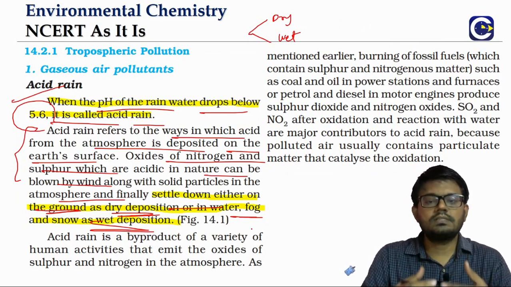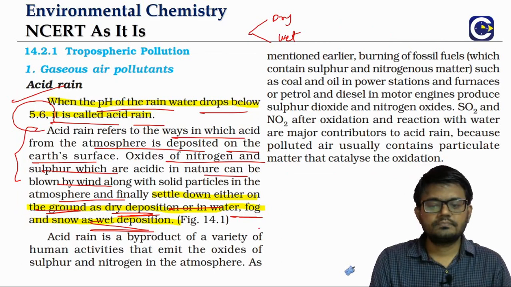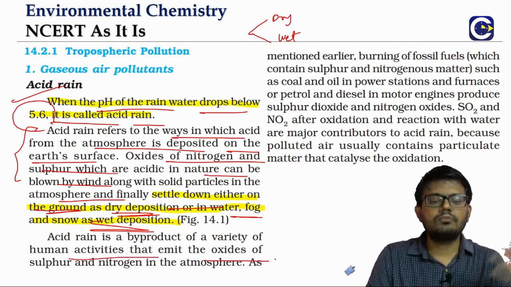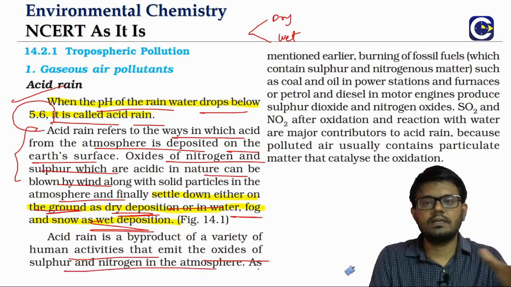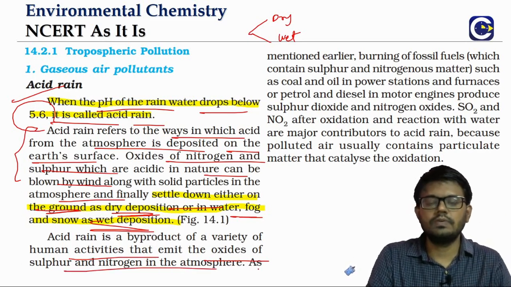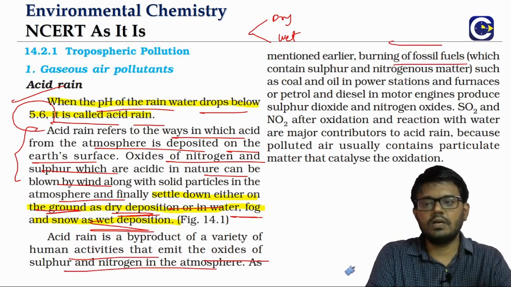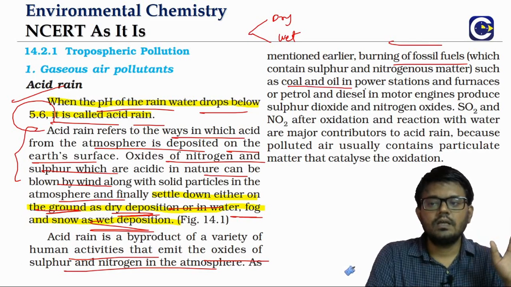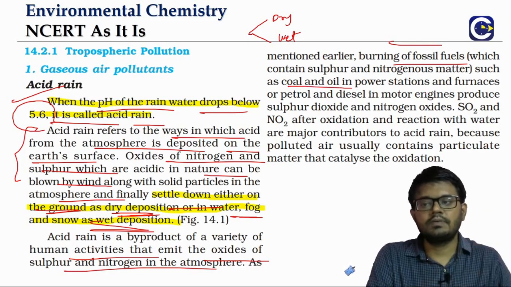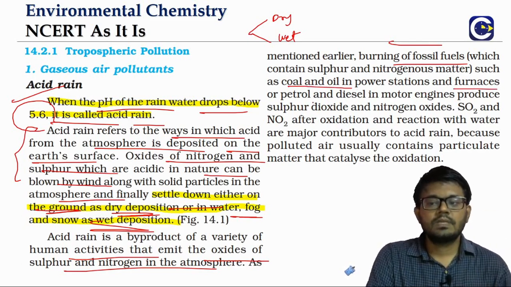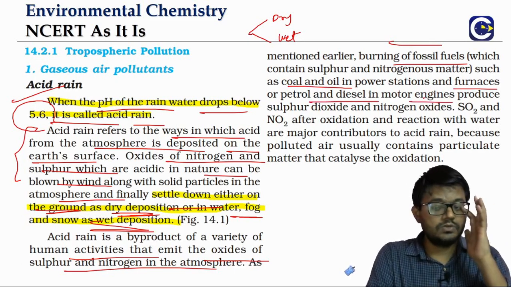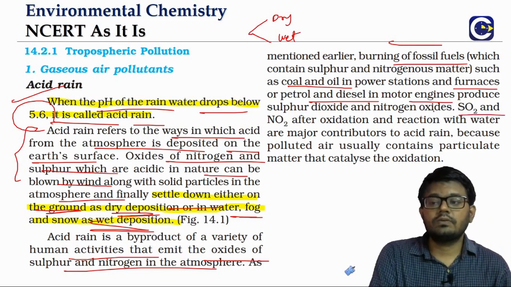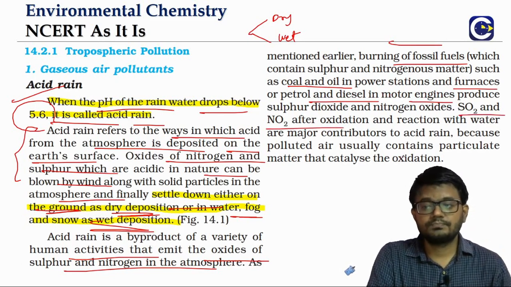So how does acid rain occur? It's basically a byproduct of human activities that emit oxides of sulfur and nitrogen into the atmosphere. How do we get oxides of sulfur and nitrogen? By the burning of fossil fuels, because fossil fuels contain sulfur and nitrogen, whether it is coal or oil power stations, furnaces, or petrol and diesel motor engines. All these contribute to the release of oxides of sulfur and nitrogen. We talk about sulfur dioxide and NO2.